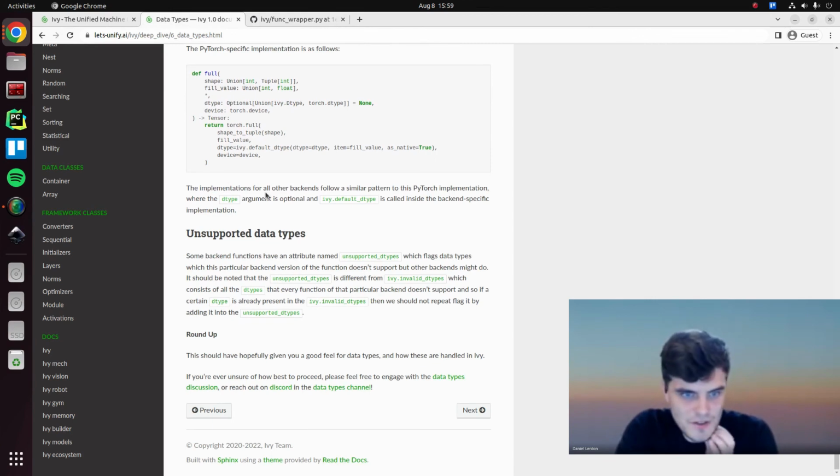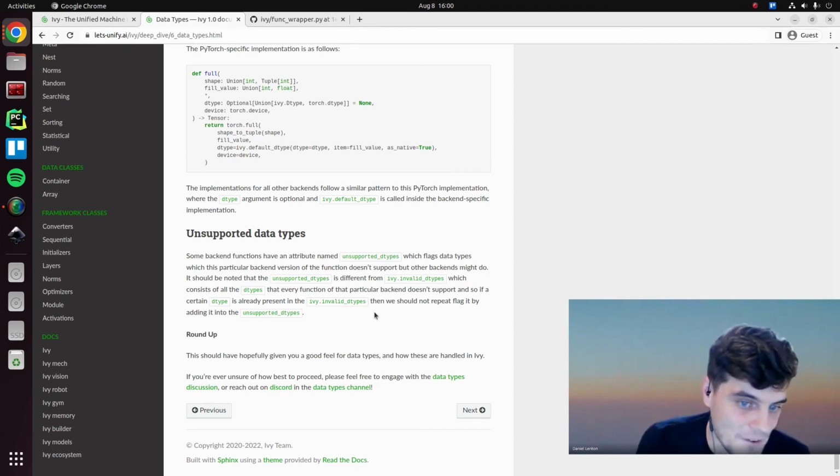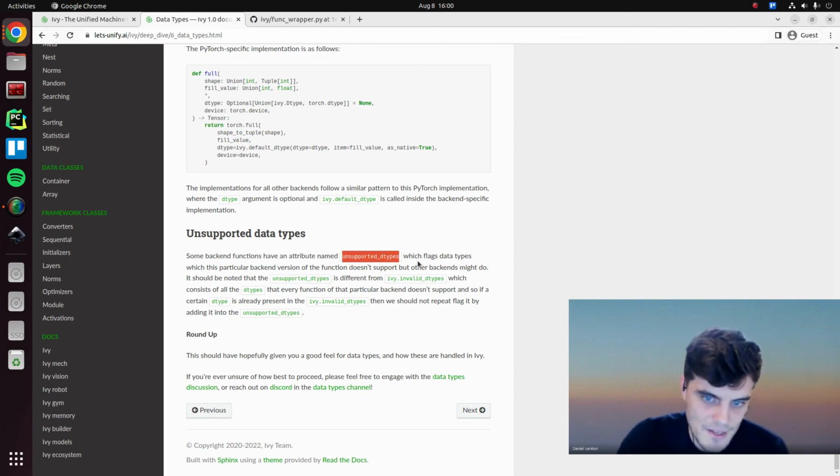Okay, but the implementations of all of the backends follow a similar pattern to this PyTorch implementation. Again, they all actually do have it provided as optional, and they all do handle this logic explicitly in each backend file. Okay, so then the final little section is that some backend functions have an attribute named unsupported data types, which flags data types which this particular backend version of the function doesn't support, but other backends might.